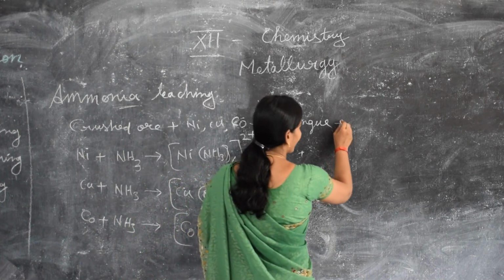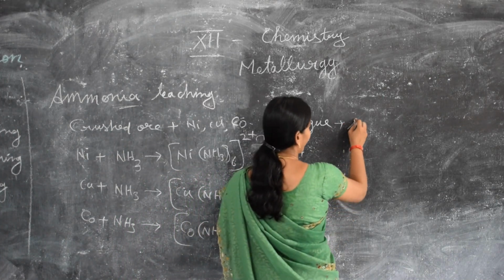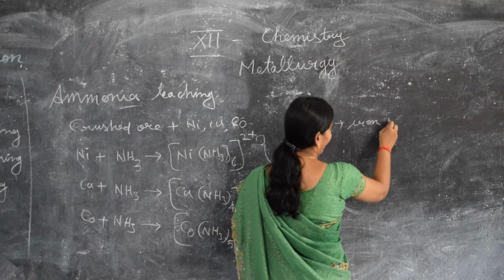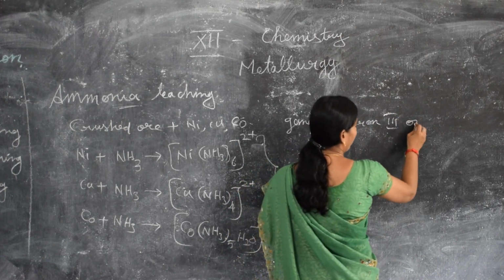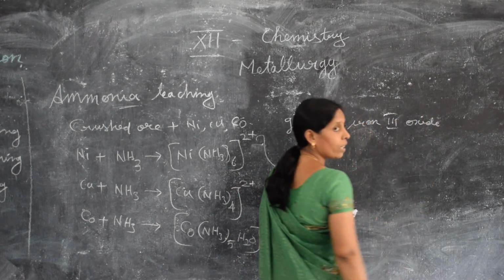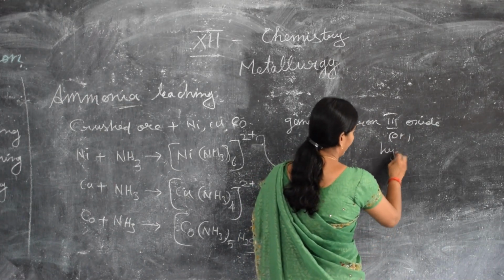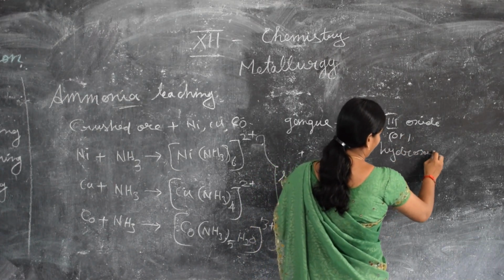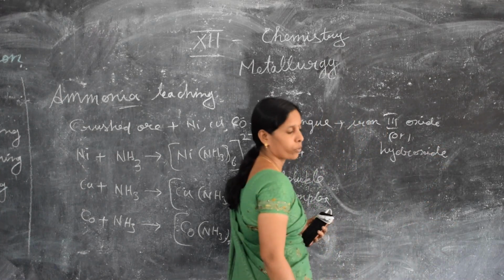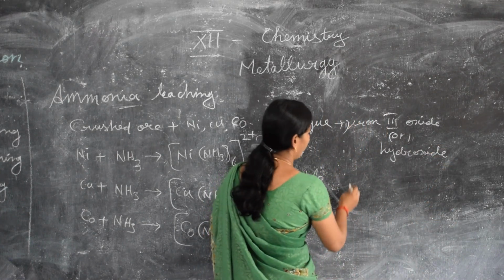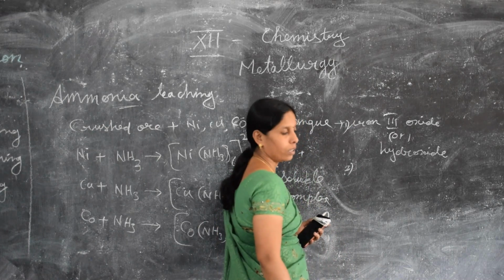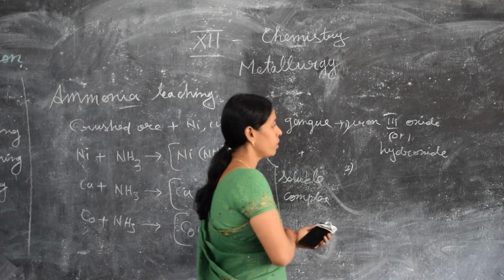What are the gangue particles? Iron(III) oxide or hydroxide is one of the gangue particles, and the next one is aluminosilicates.